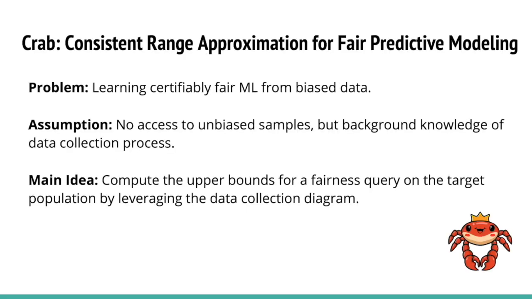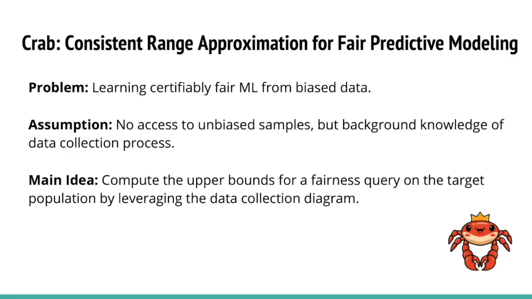To fill these gaps, we have recently developed a system called GRAB to address the challenge of selection bias in predictive modeling. With this system, it is possible to build models that are certifiably fair on the target population, even when no or limited external data source is available during training. The main idea is to approximate a model's unfairness on the target distribution using available information and biased data, drawing inspiration from consistent query answering techniques used in databases.